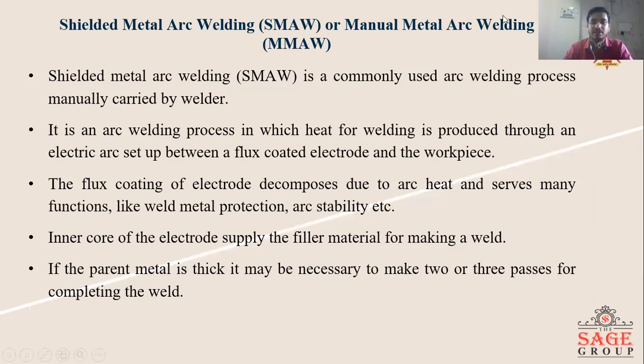Next, types of welding: shielded metal arc welding, SMAW, also called manual metal arc welding, MMAW. Shielded metal arc welding is a commonly used arc welding process, manually carried out by the welder. It is an arc welding process in which heat for welding is produced through the electric arc set up between a flux coated electrode and the workpiece. The flux coating of the electrode decomposes due to the arc heat and serves many functions like weld metal protection and arc stability.